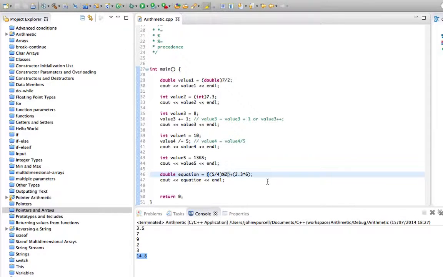Nested brackets are not very readable, but they're a lot more readable than the same expression without the brackets. With the brackets, we can see, okay, first we've got to do that, then we've got to do that, and we've also got to do this, and then we can add those two things together.